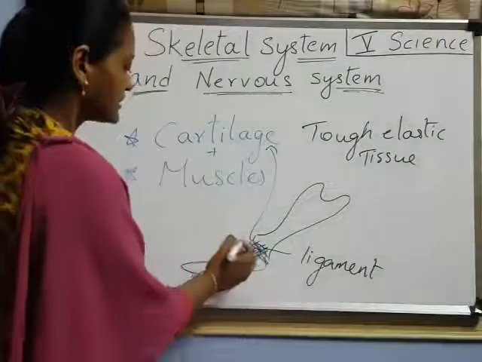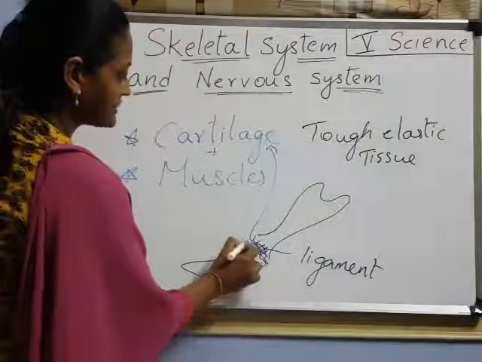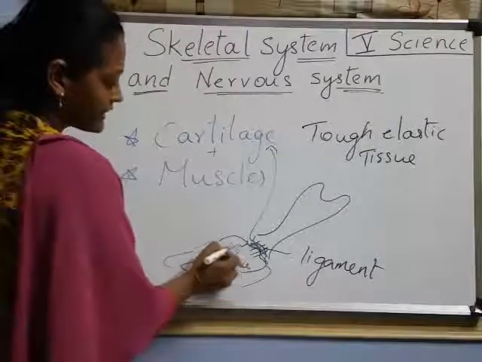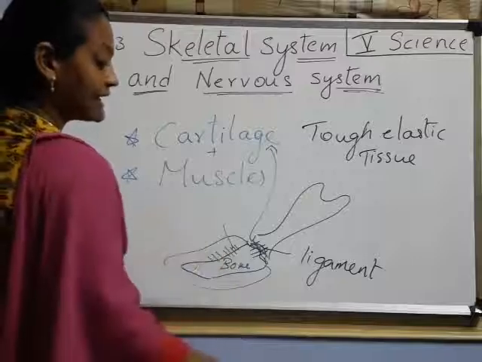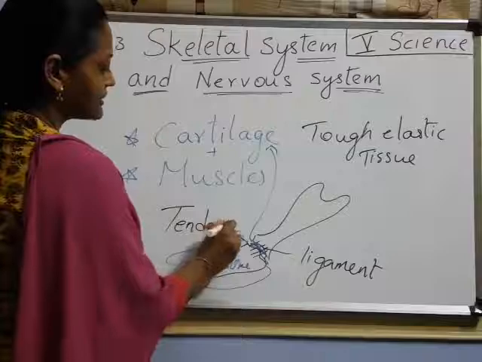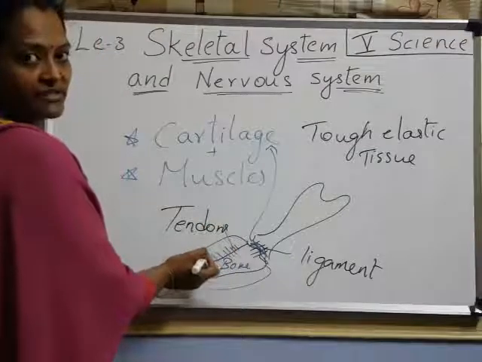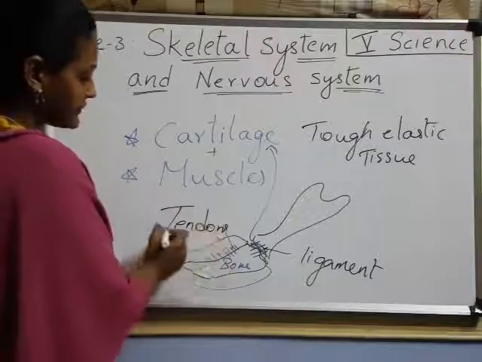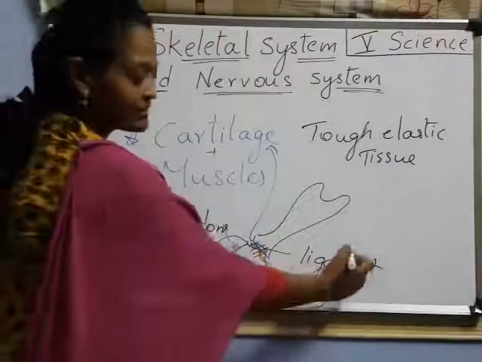What is that? See here. This is bone and this one is muscle. Around the bone. And both are connected with a tough tissue. This tissue, we call tendon. Remember, tendon. Tendons are tough elastic tissues that connect bone with the muscle. Understood? Bone and muscles are connected with a tough tissue, that is tendon. Bone and bone are connected with a tough tissue, that is ligament.